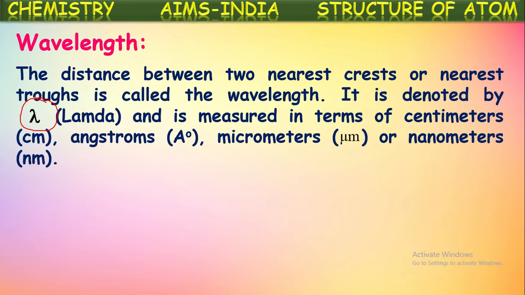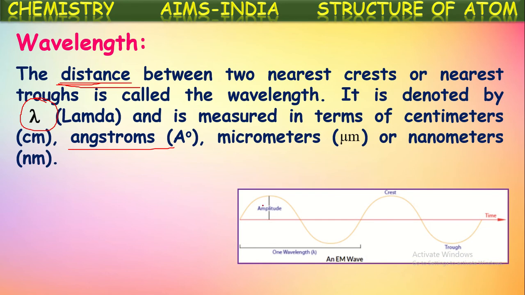It is measured in terms of centimeters, angstroms, micrometers, or nanometers, because it is the distance between two adjacent troughs or crests of a wave. As it is a distance, it can be measured in angstroms, micrometers, nanometers, centimeters, even meters. But since these are very small quantities, they are generally calculated in angstroms, micrometers and nanometers.